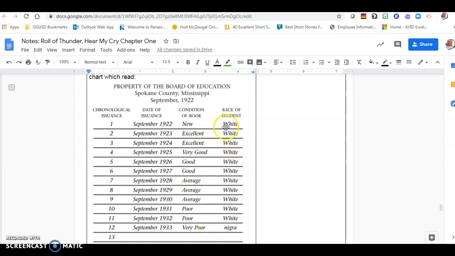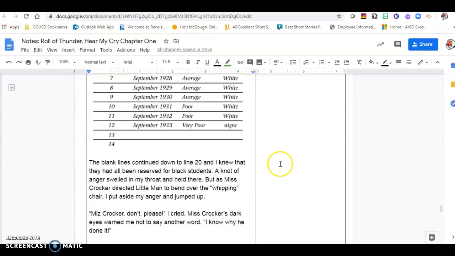It goes from white all the way until the 12th time it's used, and it says Negro. The blank lines continued down to line 20, and I knew that they had all been reserved for black students. A knot of anger swelled in my throat and held there. But as Miss Crocker directed Little Man to bend over the whipping chair, I put aside my anger and jumped.